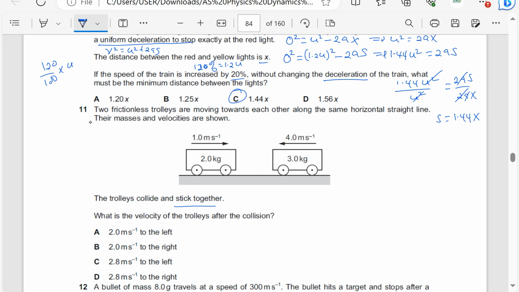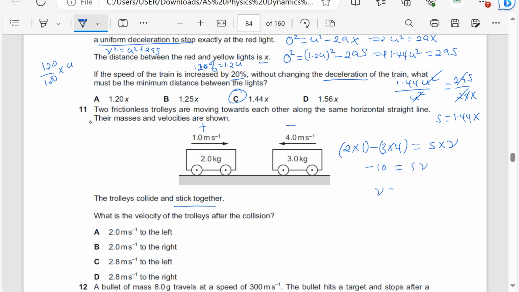So let's find the total momentum before collision. Velocities to the right are positive, to the left negative. For this one, the momentum is 2 times 1. For the other one, I will say minus because it is in the opposite direction, 3 times 4. This total momentum before collision should be equal to the total momentum after collision. They stick together, so the total mass is 3 plus 2, which is 5, times the common velocity v. So I have 2 minus 12, which is minus 10, equal to 5v.